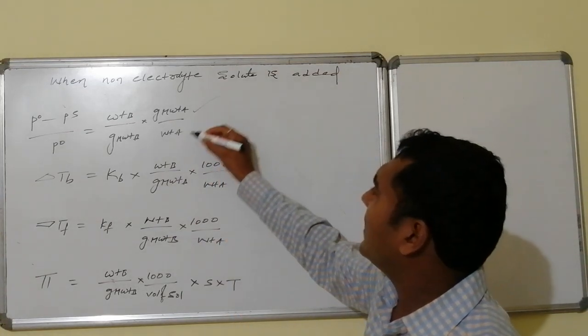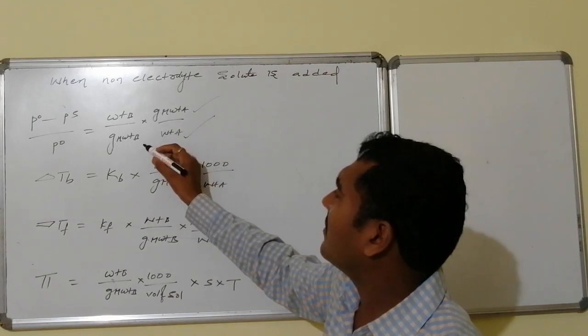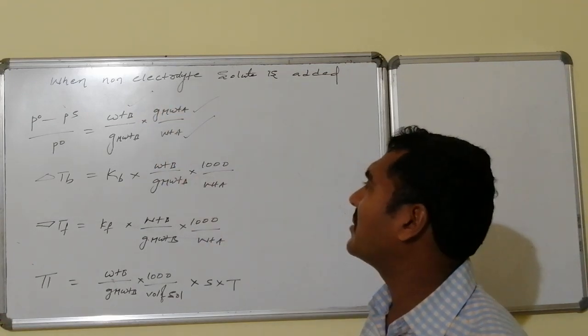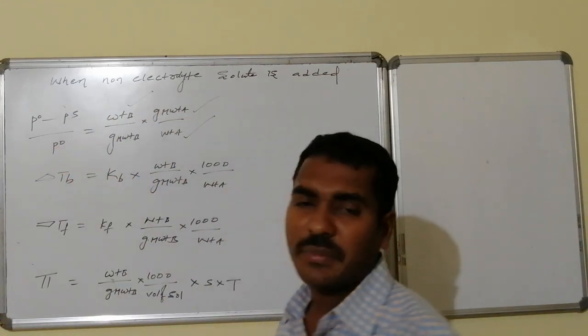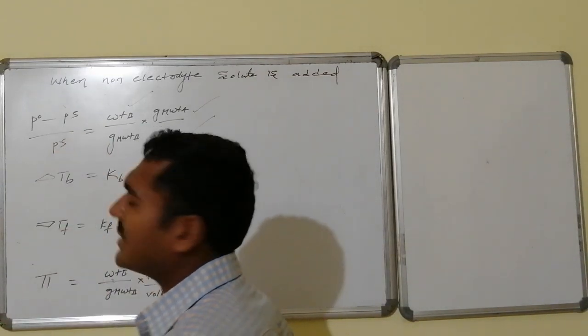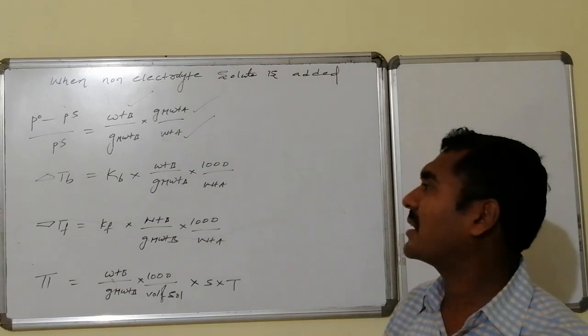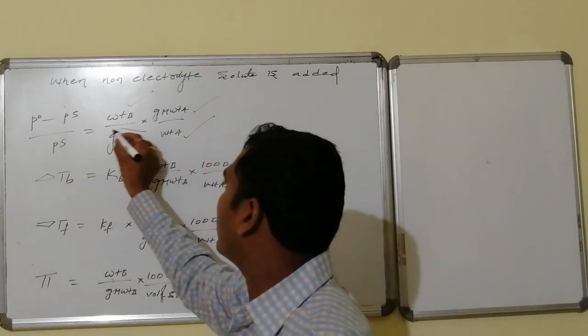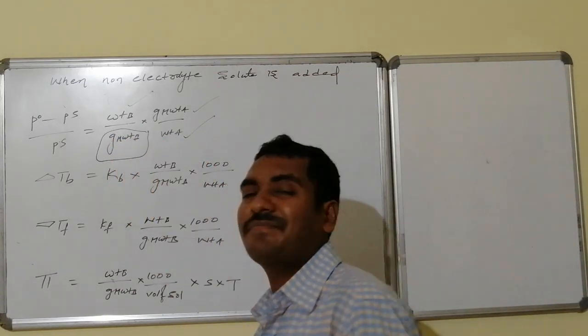I know these values: the weight of solvent, the gram molecular weight of solvent, and how much solute is dissolved. I know the relative lowering in vapor pressure. And to be more proper, if I take PS, I can know it more precisely. Thus, the molecular weight of the substance can be known.